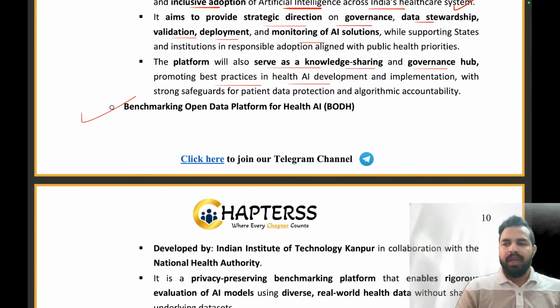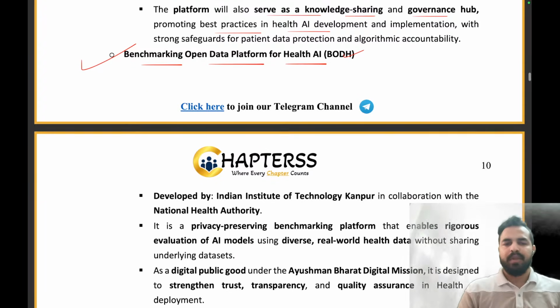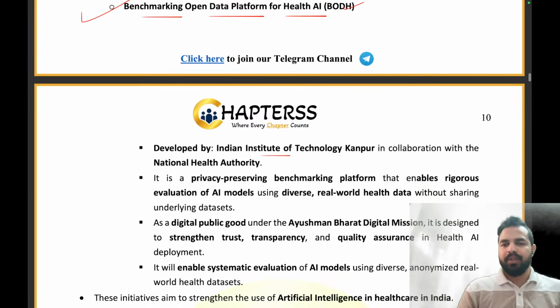What is the BOTH? I told you that this is the testing environment. This is the testing of that ecosystem that we want to implement at a larger scale. So this BOTH stands for Benchmarking of Open Data Platform for Health AI. It is benchmarking open data platform for health artificial intelligence. Okay, BOTH, benchmarking open data platform for health. So it is developed by the Indian Institute of Technology Kanpur along with the National Health Authority.